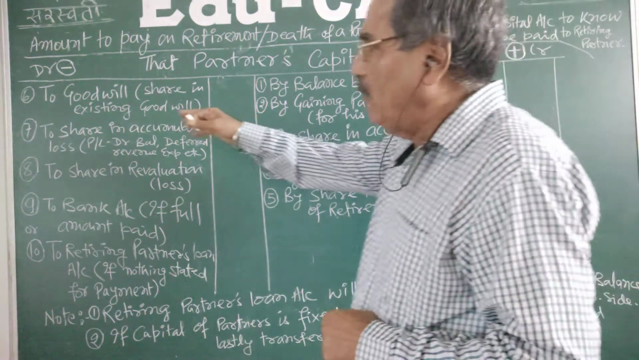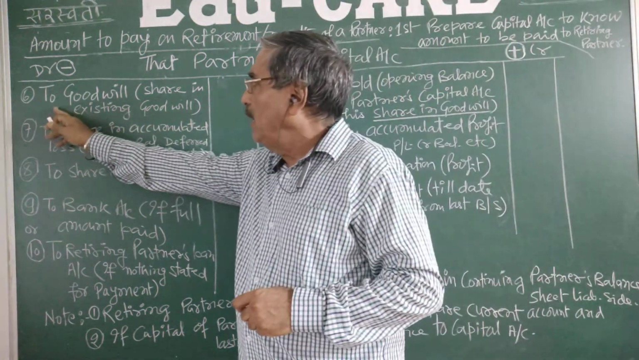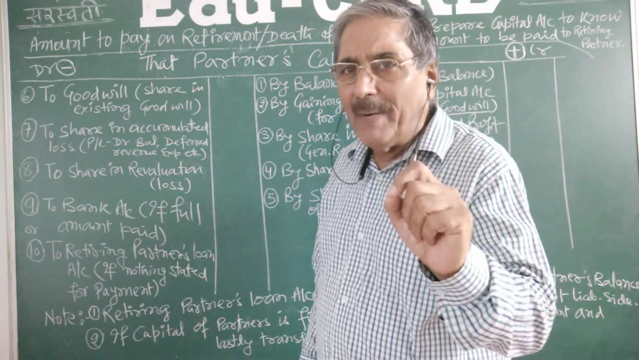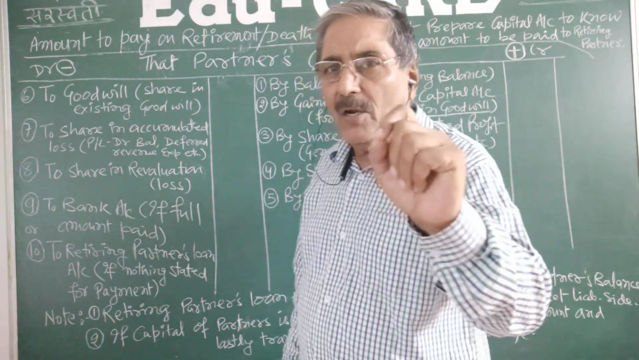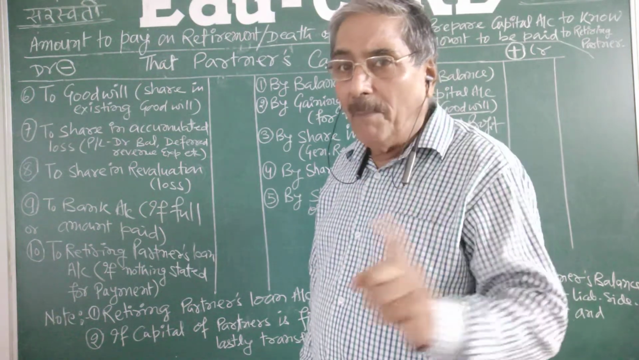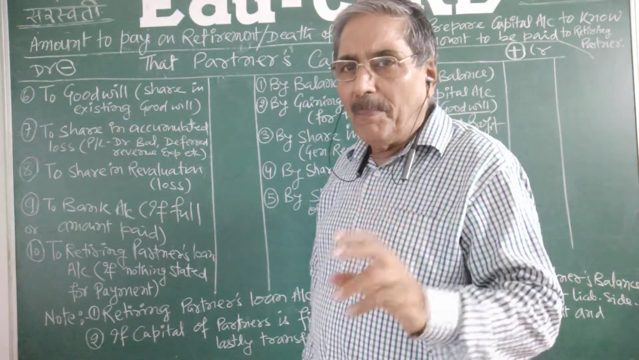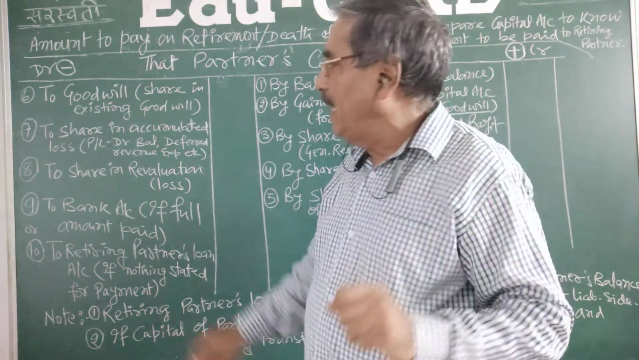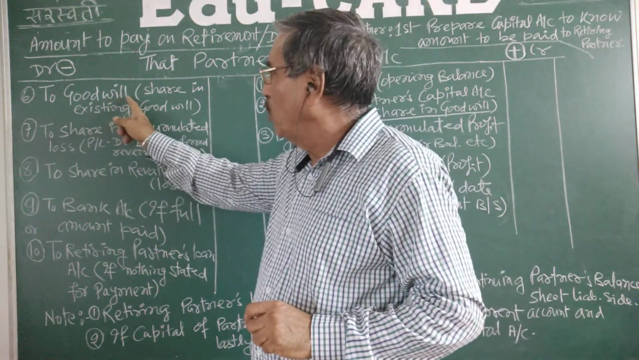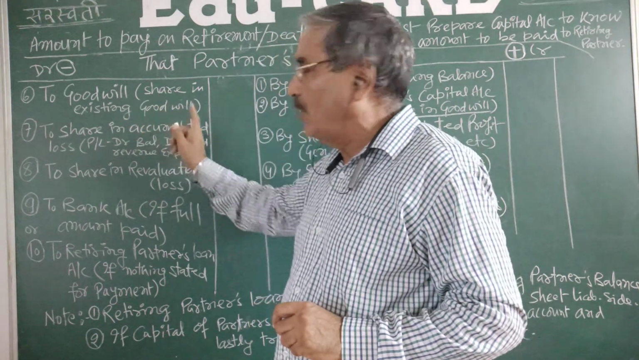Then on the debit side, what are the items? Very first item, to goodwill. The existing goodwill in the old balance sheet must be written off. When we are going to write it off, all partners will suffer and all partners' capital accounts will be debited. So this partner's capital account will also be debited to goodwill, his share in the existing goodwill of the firm.